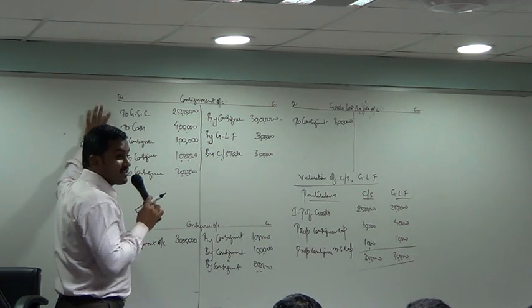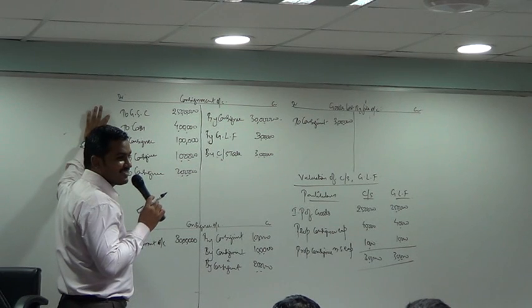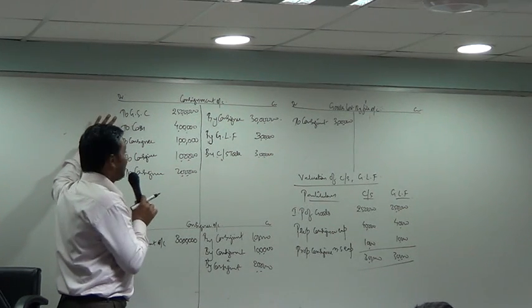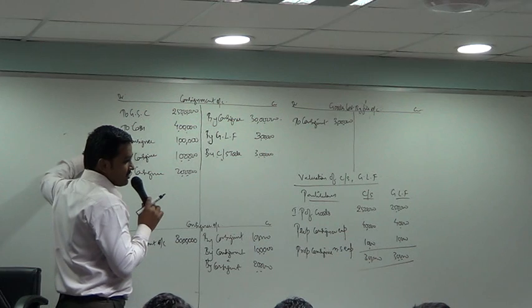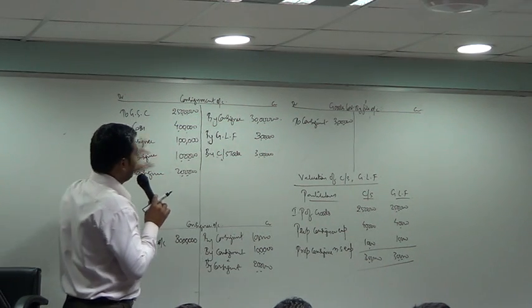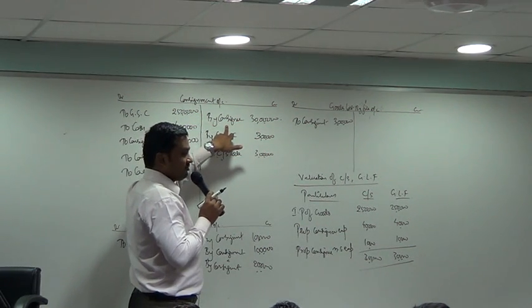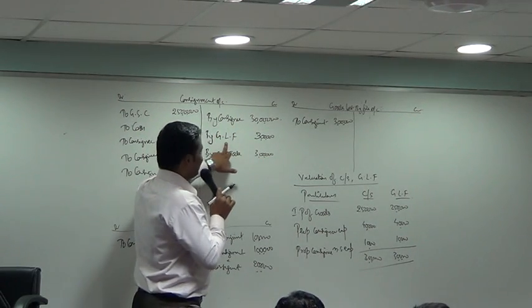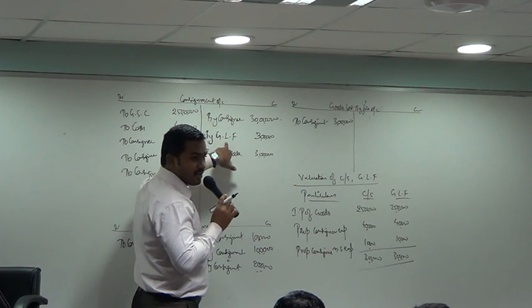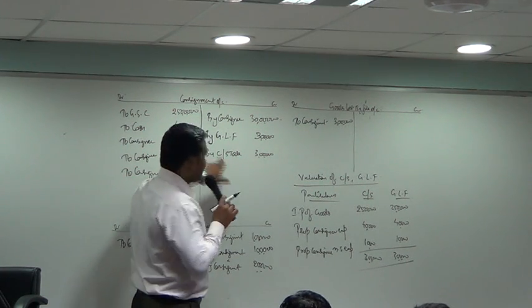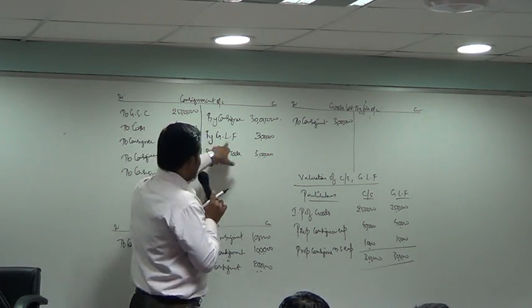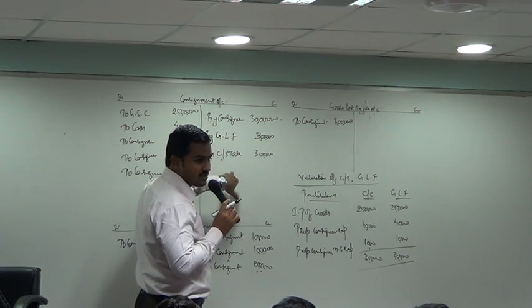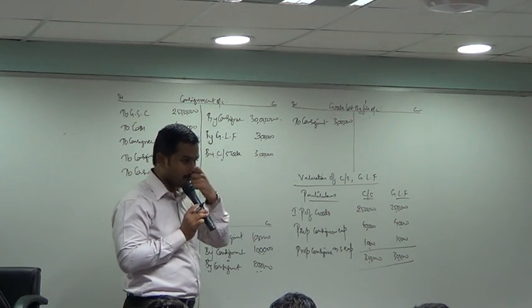Actual. No loading. Same. There should be loading in that. In this you have some loading. So you have to remove loading from all the 3 numbers.